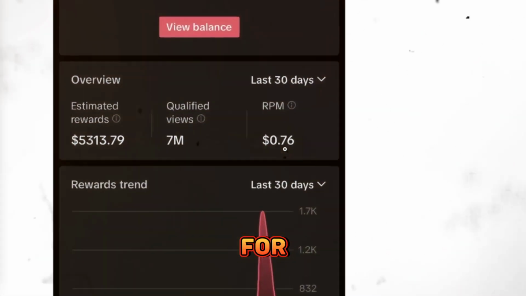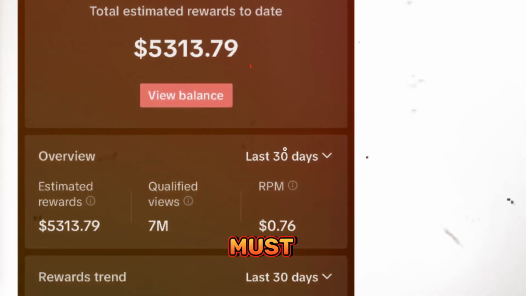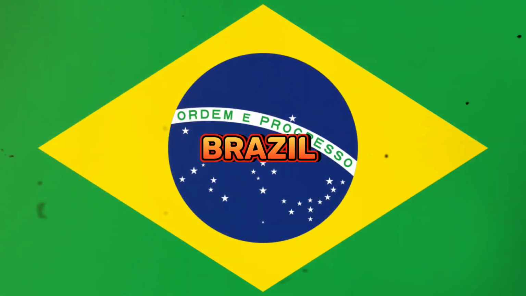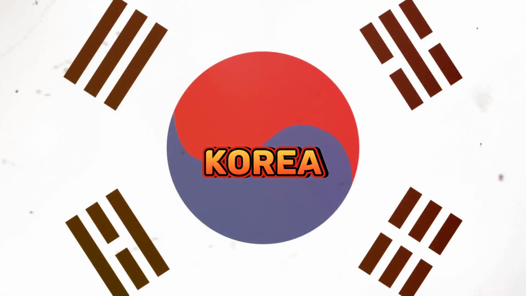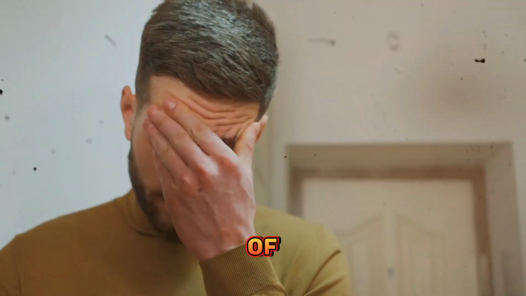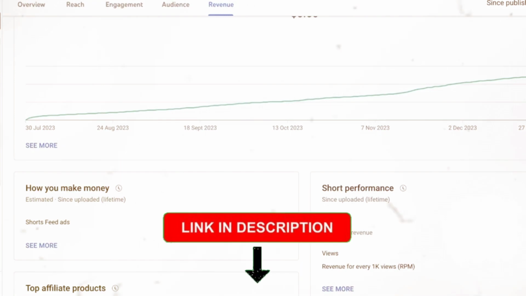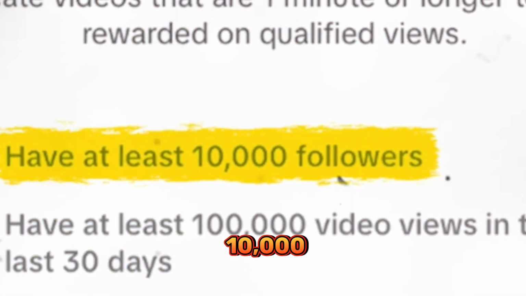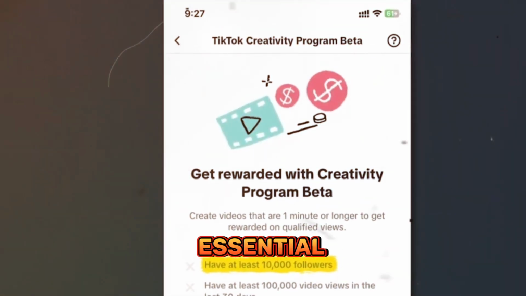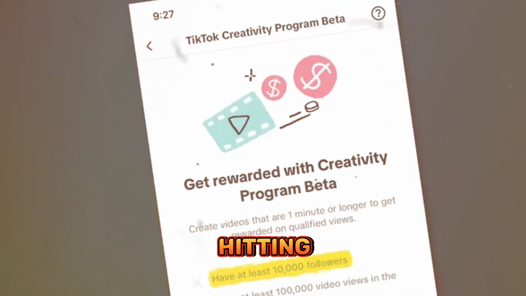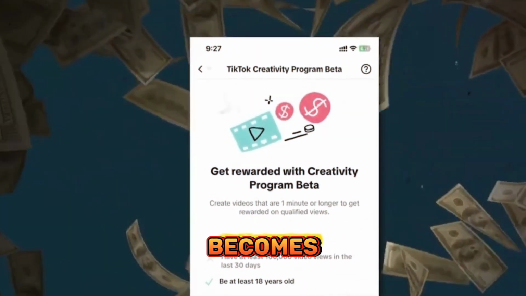To qualify for the TikTok creativity program, your account must be created in specific countries: the US, UK, France, Brazil, Germany, Japan, or Korea. However, fear not if you're not in one of these regions. A discreet workaround is shared in a video linked in the description. Additionally, reaching the 10,000 followers milestone is essential. But with the strategies outlined in this guide, hitting this mark in as little as 5 days becomes a realistic goal.